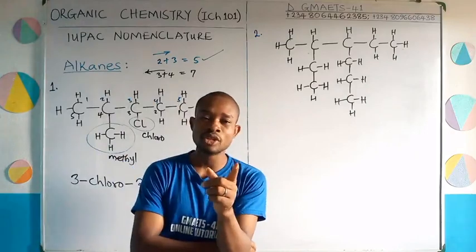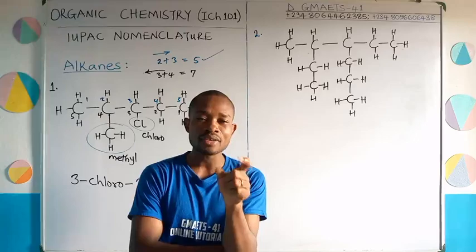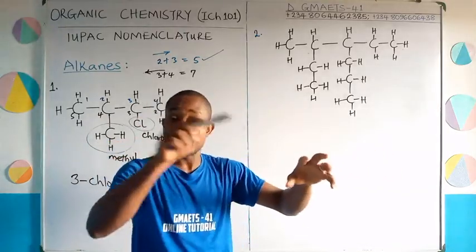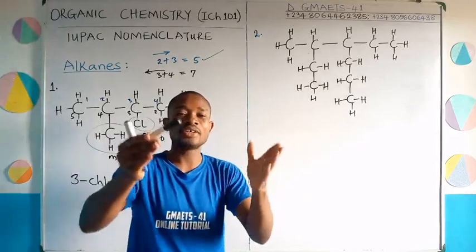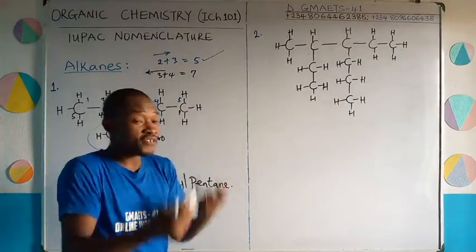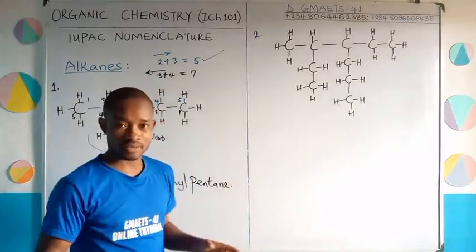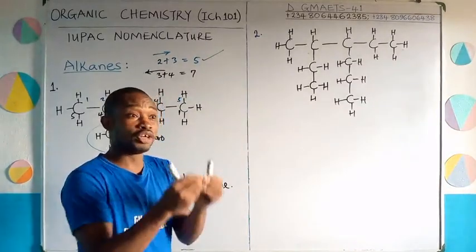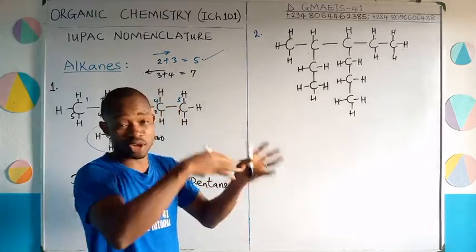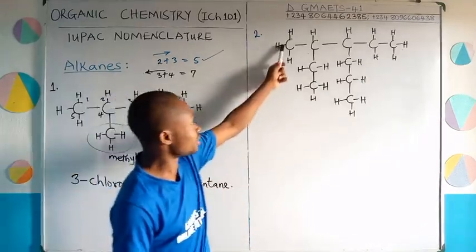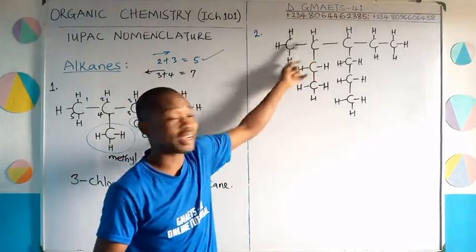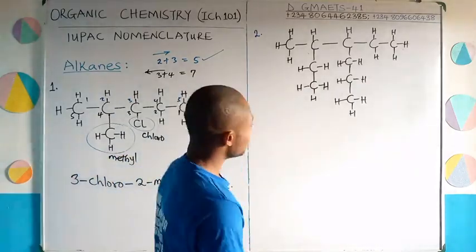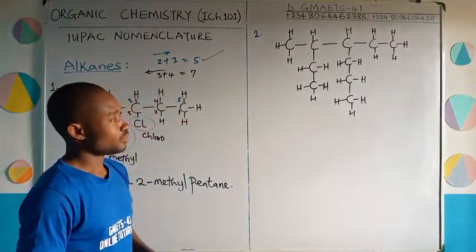The next thing we have to do is to find out the longest carbon chain, which can either be a straight chain or a branched chain. It is now your duty to look at that and find out which direction is the longest. But of course, you want to be careful. Don't go counting the one which you can already tell, looking at it, is not as long as the other one. For example, imagine this branch. You know we have only 4 carbons there. Anyway, let's move on, please.